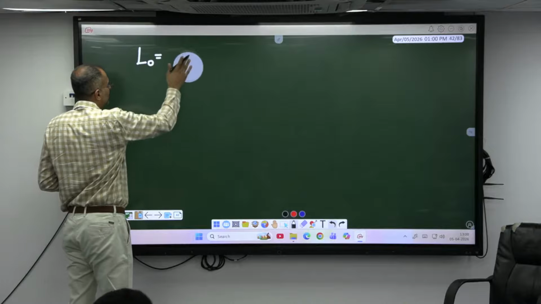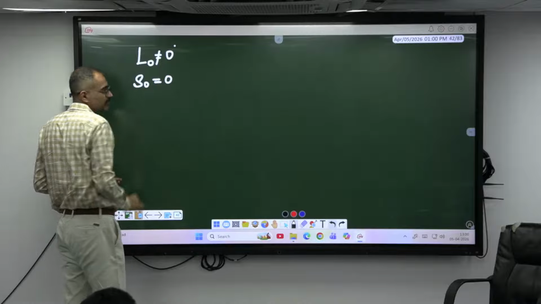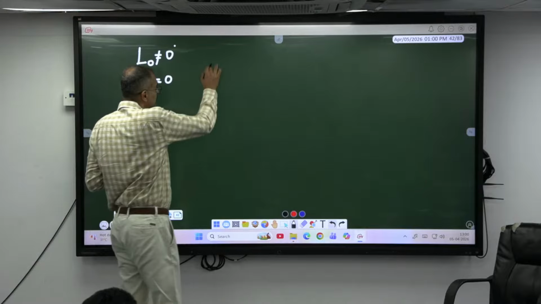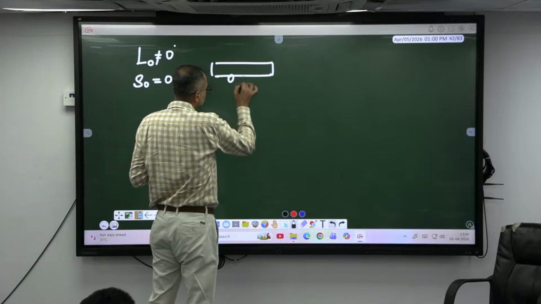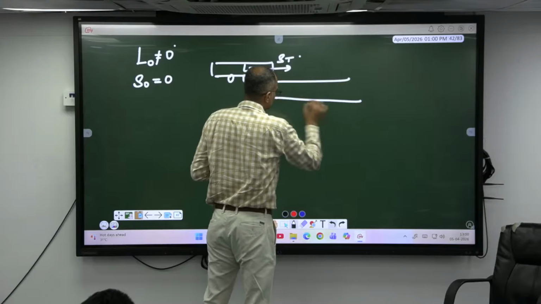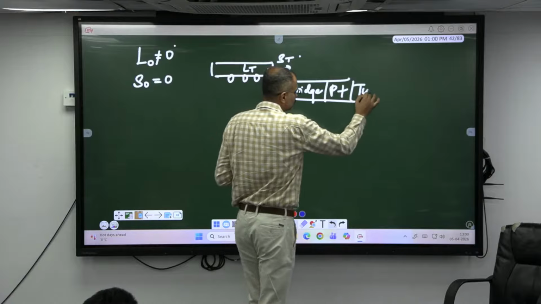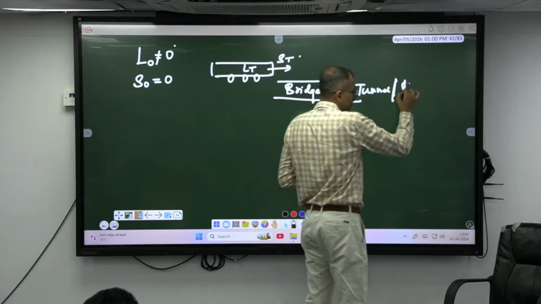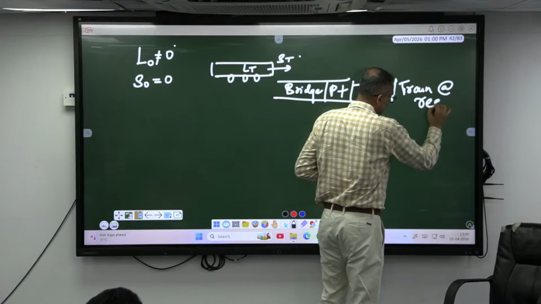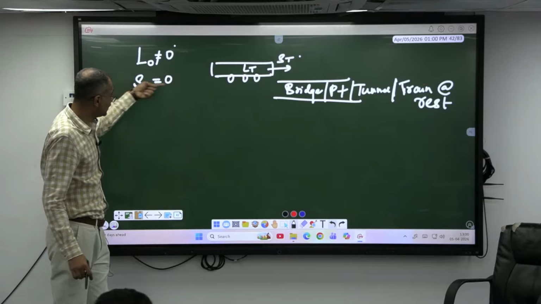Okay, or else length of the object is not equal to 0 and the speed of the object is equal to 0. Okay, a train is crossing an object of length not equal to 0 but speed is 0. Okay, give me an example of this object. Length of the train, speed of the train. It is crossing a bridge, a platform, a tunnel, and another train which is at rest, not moving. So all these objects, length cannot be ignored, but speed is definitely 0.